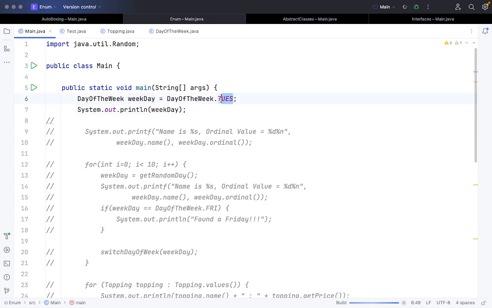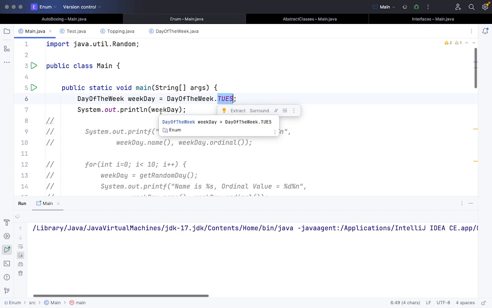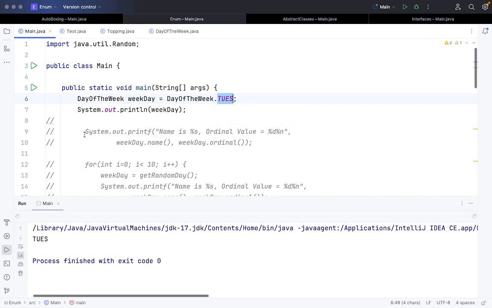if I have to pass any value, instead of creating this object weekday, I can also directly pass the enum value by the name of the enum, dot, and any value. Since these values are constants, I can directly pass it. And again, you have seen this, it is public by default. So it will print the value, right?